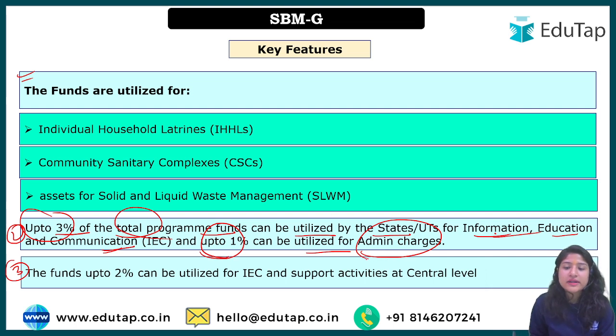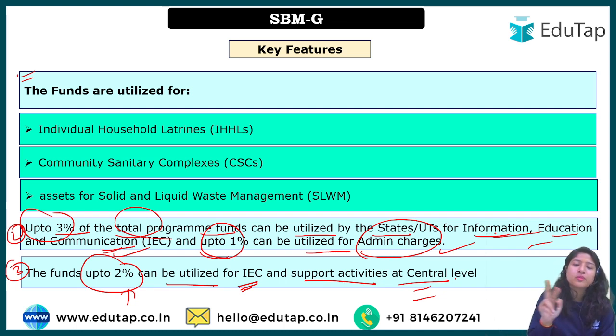If we talk about the center level, because the funding is divided between center and state, of course they are involved in implementation and functioning of that. So that is why the expenses are also divided. The fund up to 2%: here up to 2% can be utilized by IEC. What is IEC? It is your information, education and communication and support activities at center level. So at center level 2% is given for all the support activities and IEC, but at state level up to 3% can be utilized for IEC and 1% is for administration charges.